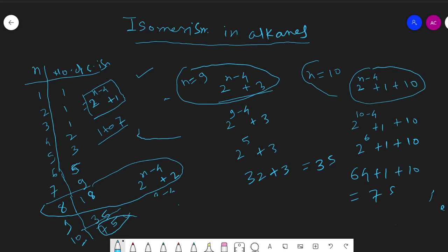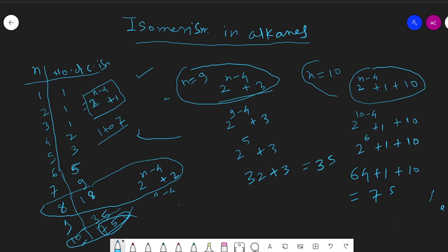Here 5, carry 3, 3 plus 3, 6 plus 1, 7. Means the number of isomers shown by only one alkane, decane, is always equal to the different isomers shown by the alkanes containing 1 to 9 carbon. So total number of isomers shown by decane is 75.